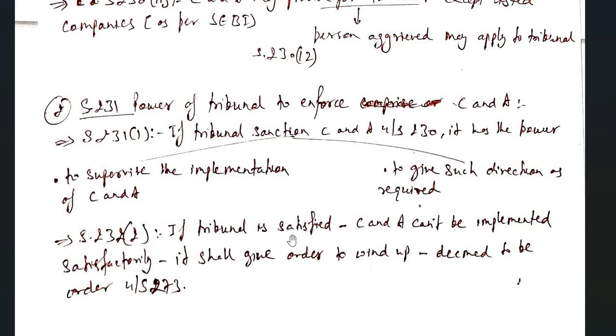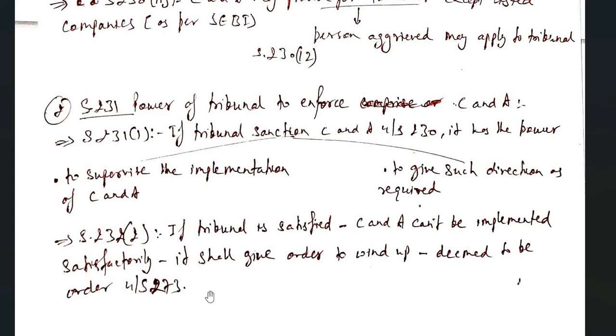Clause 2 says if the tribunal is satisfied that the scheme cannot be implemented satisfactorily, then it shall give an order to wind up. So if the scheme is not happening properly, the tribunal will order winding up, and it will be deemed to be an order under Section 273, which deals with winding up of the company.